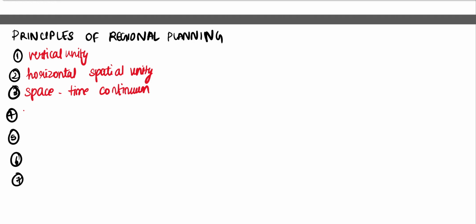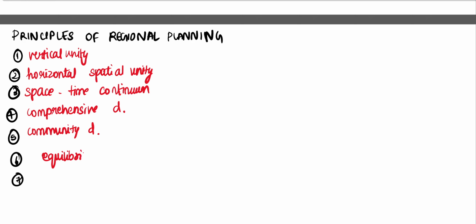The fourth is comprehensive development. The fifth is community development. The sixth one is related to an equilibrium between social desirability and economic viability.